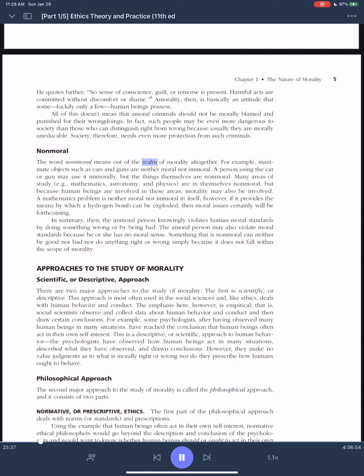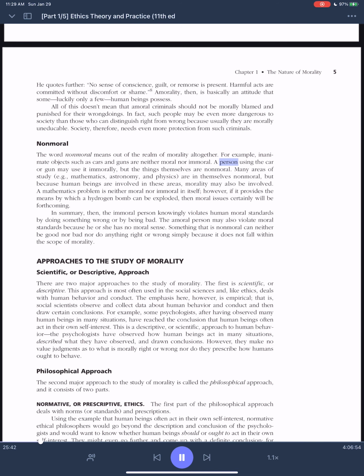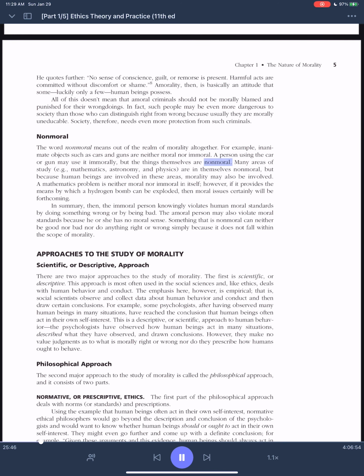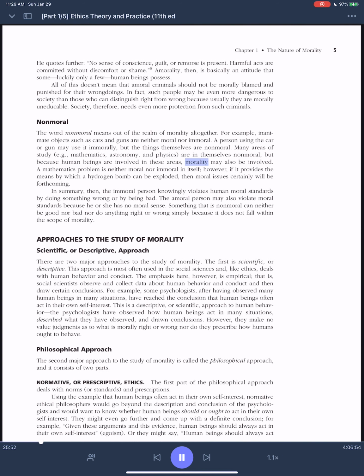The word non-moral means out of the realm of morality altogether. For example, inanimate objects such as cars and guns are neither moral nor immoral. A person using the car or gun may use it immorally, but the things themselves are non-moral. Many areas of study, e.g., mathematics, astronomy, and physics, are in themselves non-moral, but because human beings are involved in these areas, morality may also be involved.